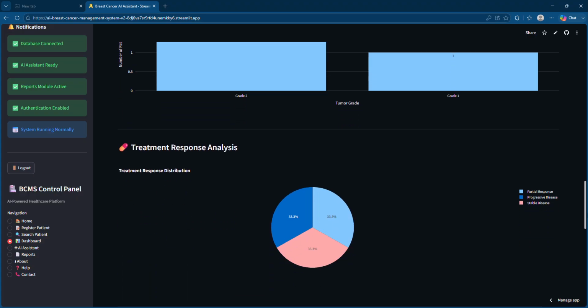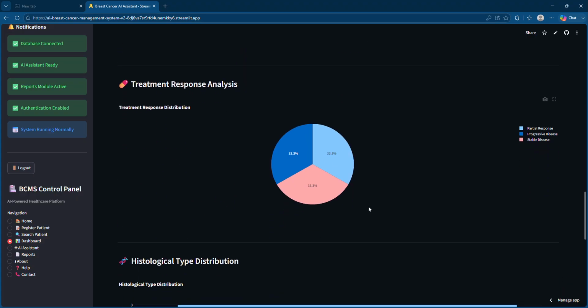Apart from this, yeah, now you can see this. As I told you, this is the treatment response analysis chart, a pie chart. So what kind of responses were there after having the treatment, as we already gave in the registered application. So here you can see this is the whole thing.